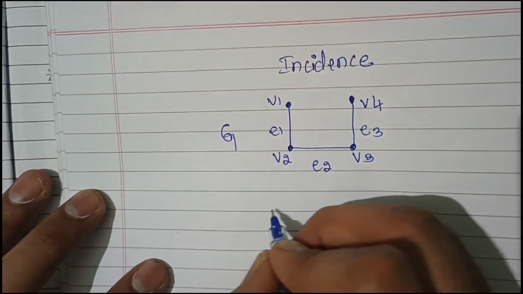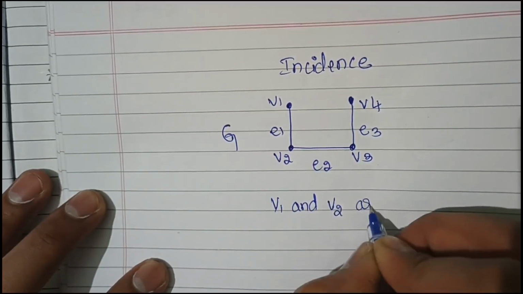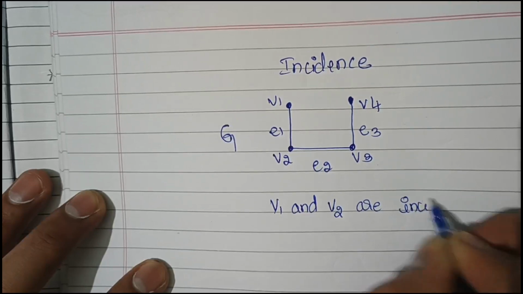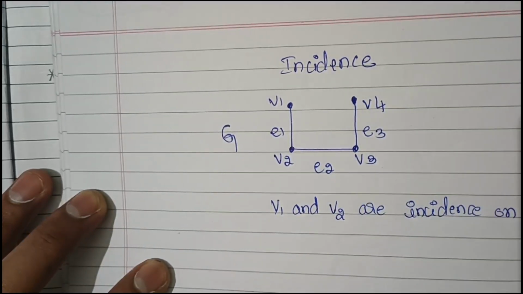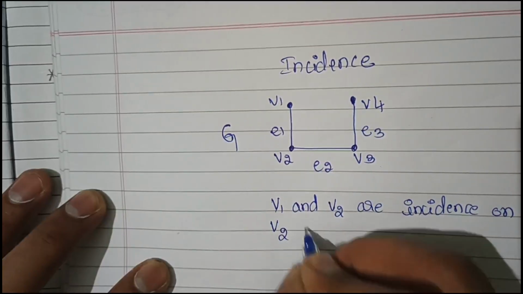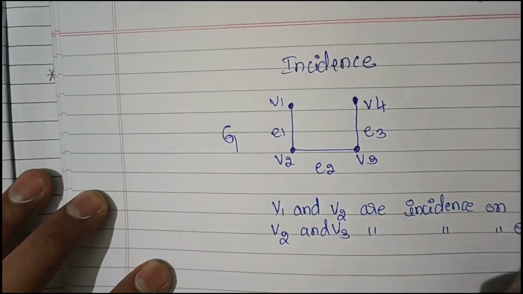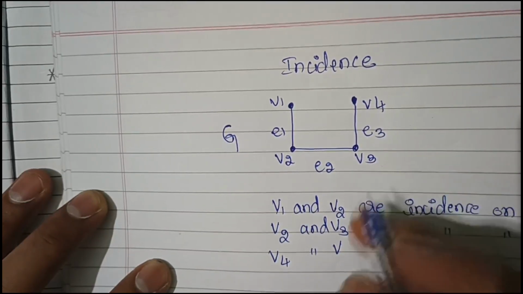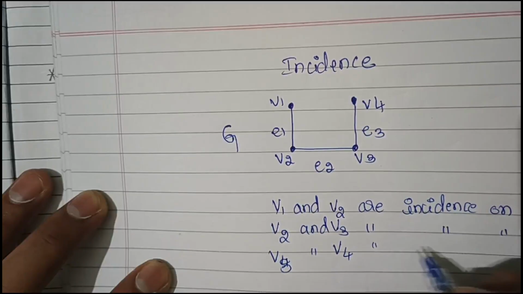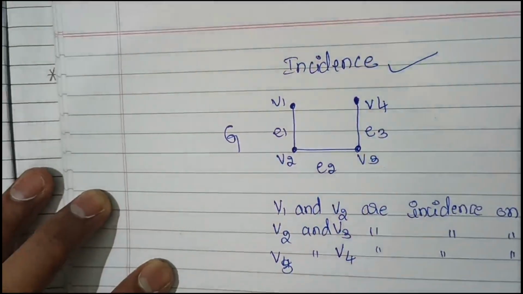How can we write it? V1 and V2 are incident on E1. V2 and V3 are incident on E2. And V3 and V4 are incident on E3.